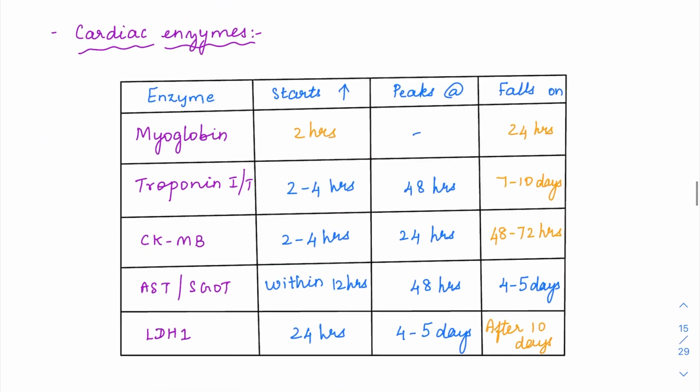Then we'll see about the cardiac biomarkers. Whenever there is necrosis, obviously the cell is dying. When cell necrosis is happening, the contents of the cell come out into the extracellular environment, and the cardiac enzymes present in the cardiac myocyte will also be released into the blood. These enzymes are what we measure to find out myocardial infarction.